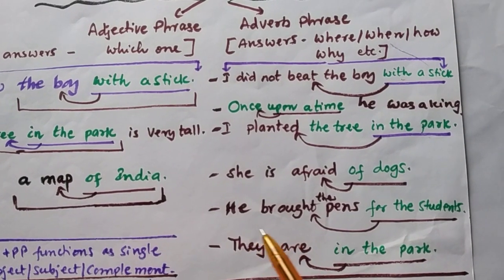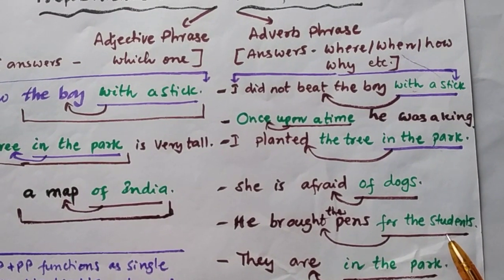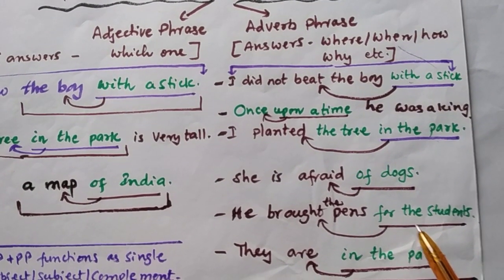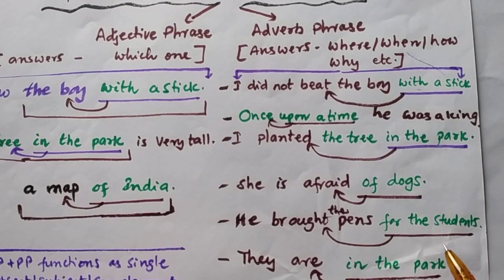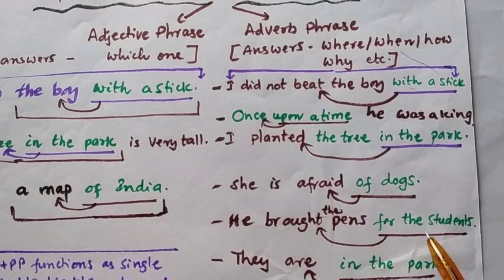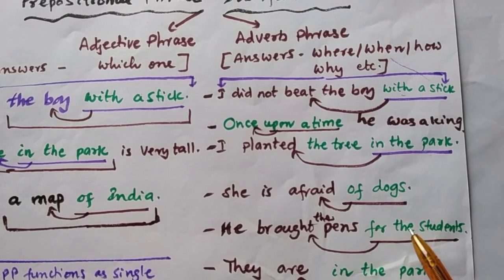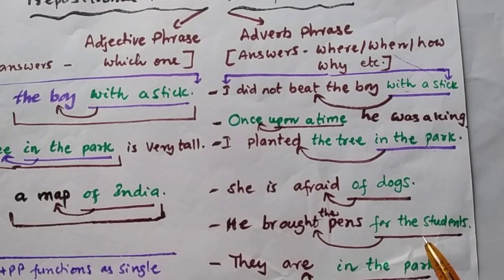And next, he brought the pens for the students. Here for the students is a prepositional phrase. Here it works like an adverb phrase because it describes the verb brought, and here the pens and for the students work as individual units. As it describes the verb, it is called an adverb phrase.